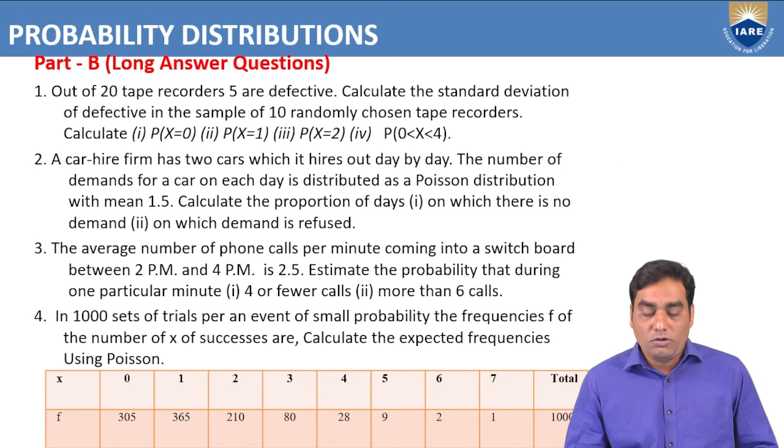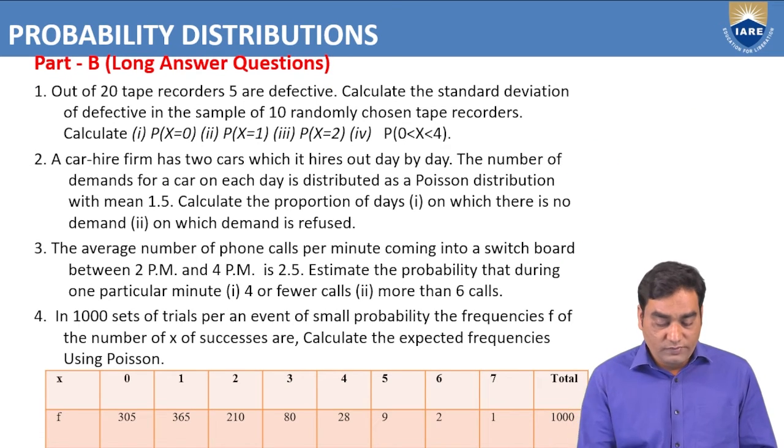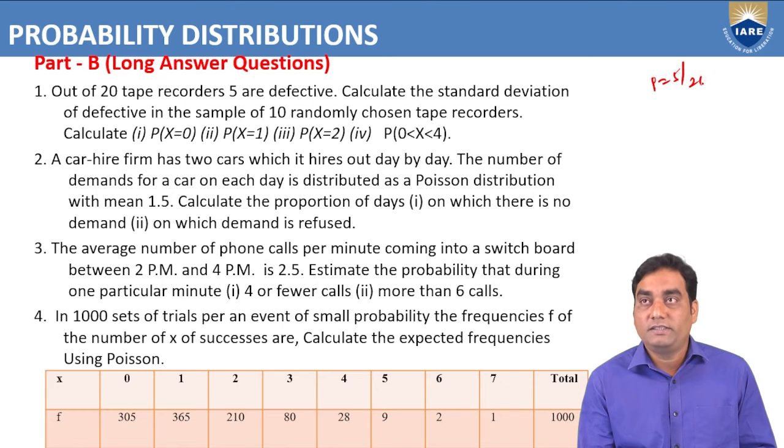Now coming to the long answer questions, the first problem. Out of 20 tape recorders, 5 are defective. That means p is given as 5 by 20. For every 20 tape recorders, 5 are defective. Calculate the standard deviation of the defectives in a sample of 10 randomly chosen, n equal to 10.